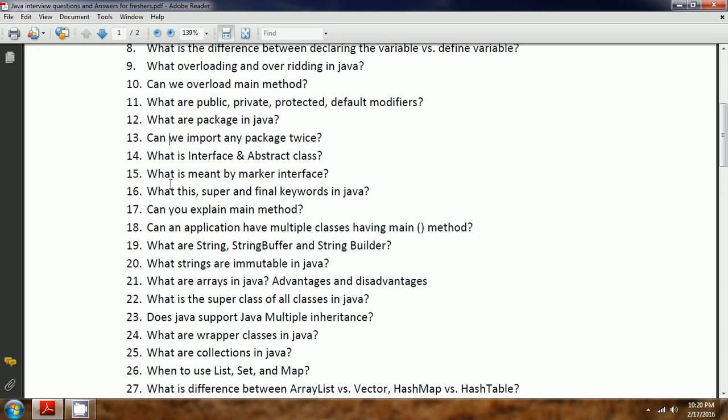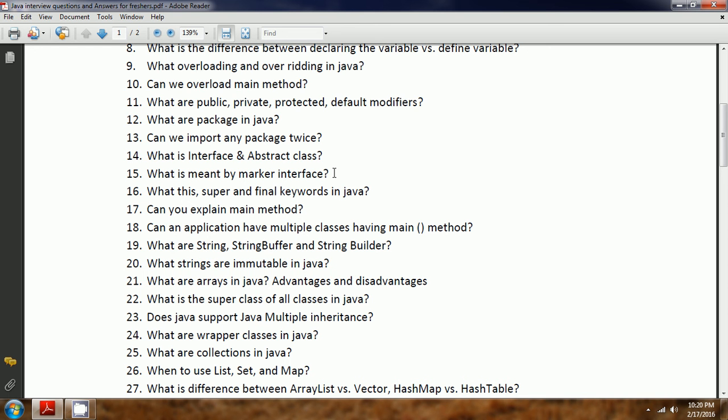And next one is, what is meant by a marker interface? An interface which does not have any methods or properties is called a marker interface. For example, Serializable is a marker interface. By default, it does not have any methods, member functions or properties in it. That is known as a marker interface.